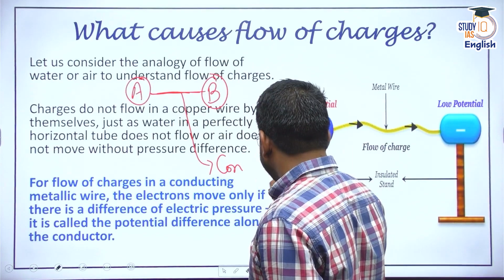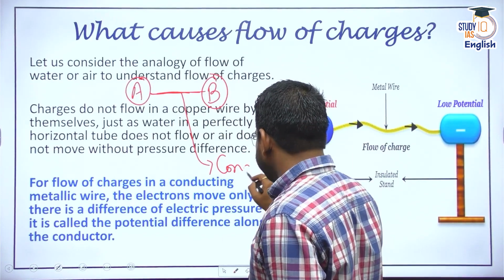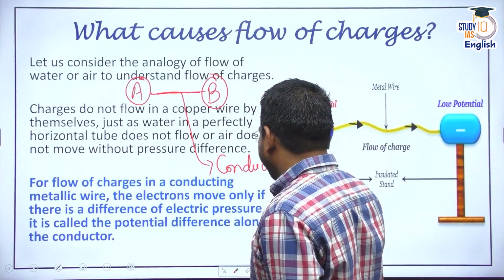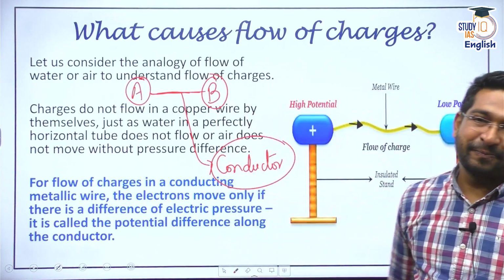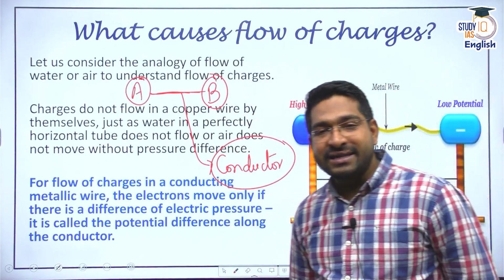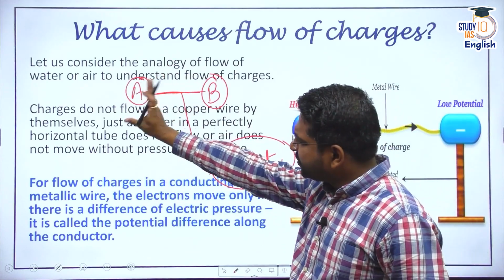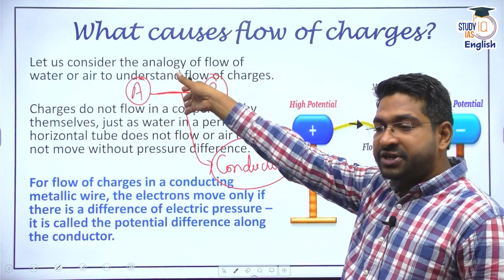I just wrote the spelling of conductor wrong. Okay, it happens sometimes. All right. So I have to connect them through a conductor. What else is needed? There has to be some sort of a difference between these two, very similar to how gradient is needed for water and air.